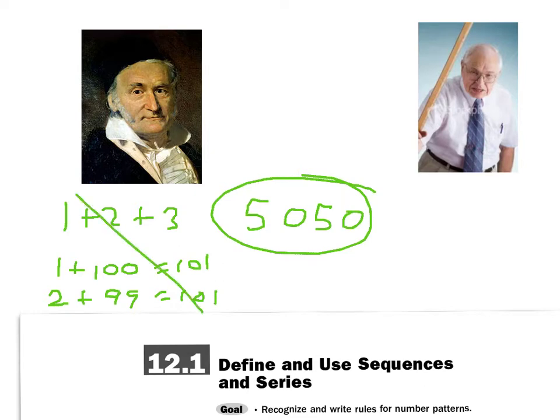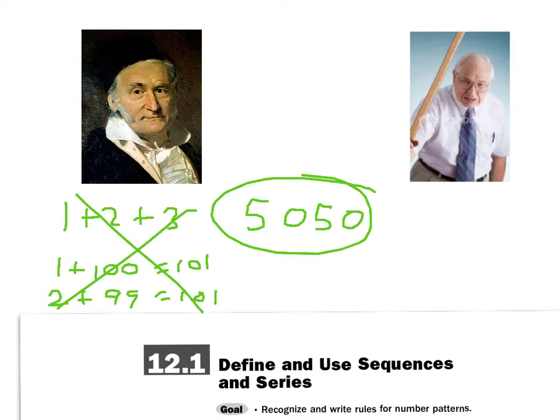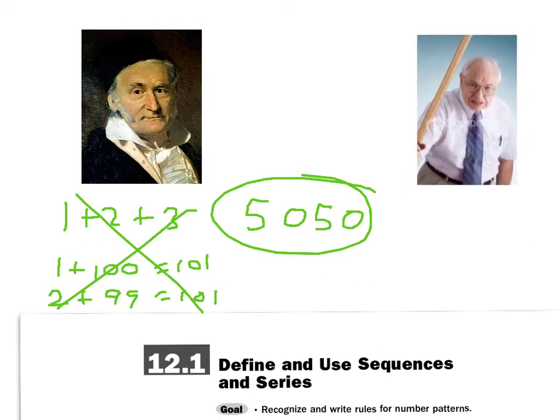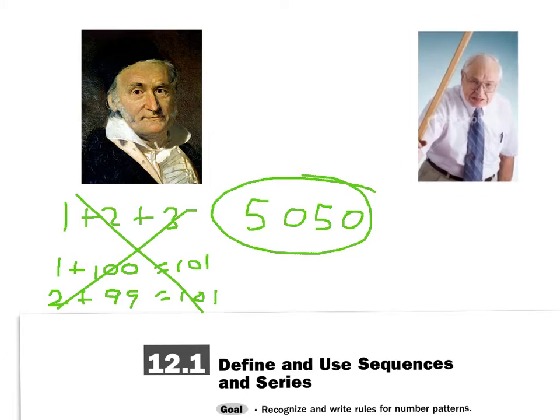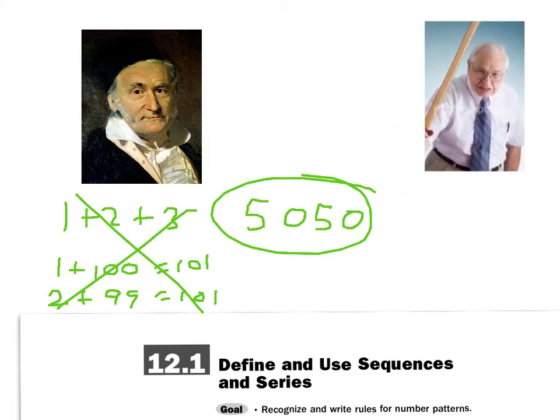Now he didn't do any of this work, and he had no work written down, but he showed the teacher that he was done within 3 or 4 seconds. Teacher: Carl, you go to detention. This is disrespectful. I asked you to add those numbers up. Although his answer was correct. Carl was the first person to ever determine these types of things, and that's what we're going to be learning about here in chapter 12.